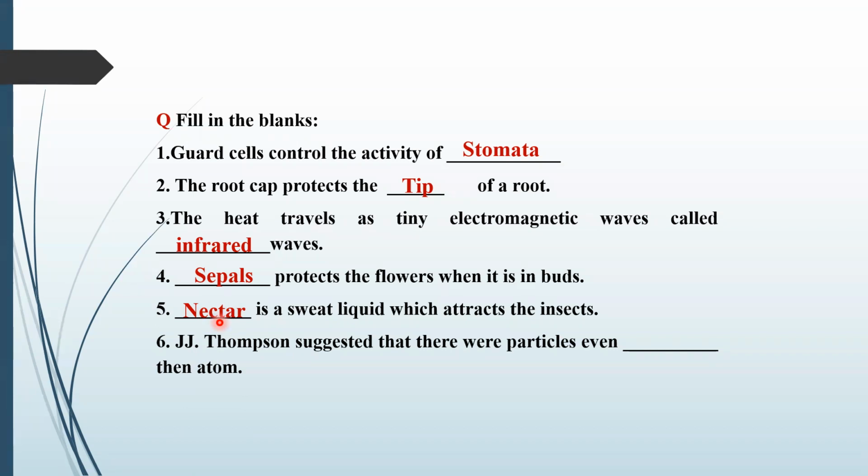Now come towards the sixth one. J.J. Thomson suggested that there were particles even dash than atoms. I will ask this question from Fahad Murtaza. Yes, Fahad Murtaza, you can answer, please. J.J. Thomson suggested that there were particles even smaller than atoms. Smaller is the word that will come there.